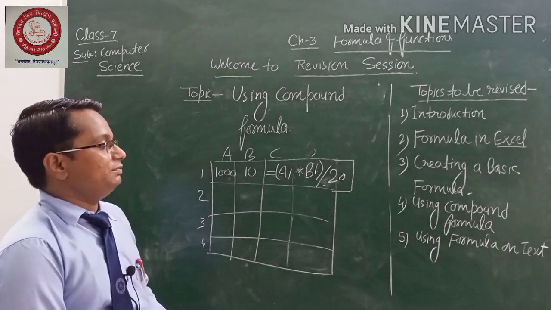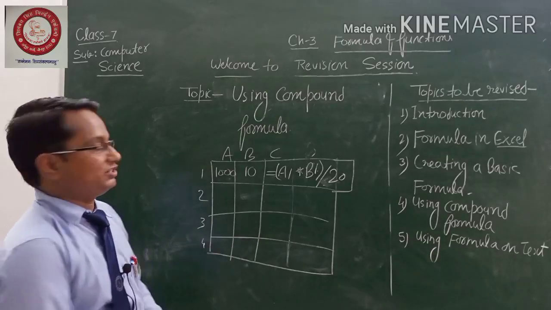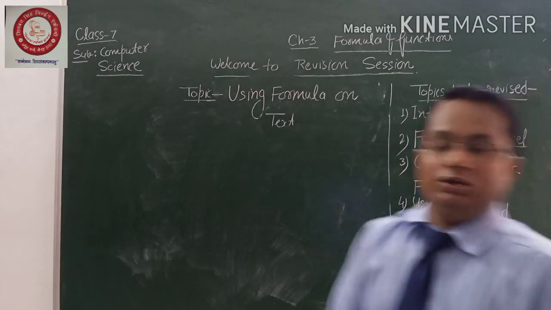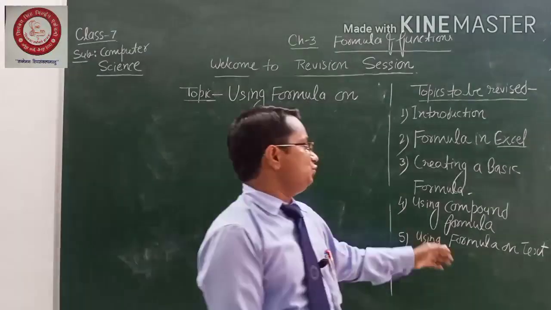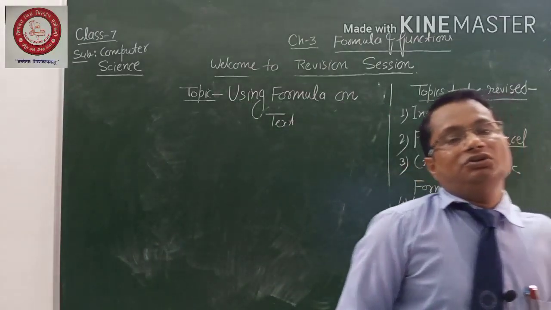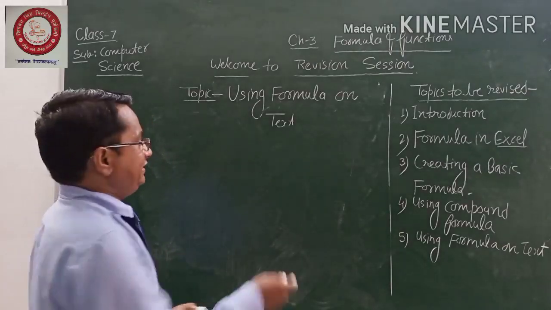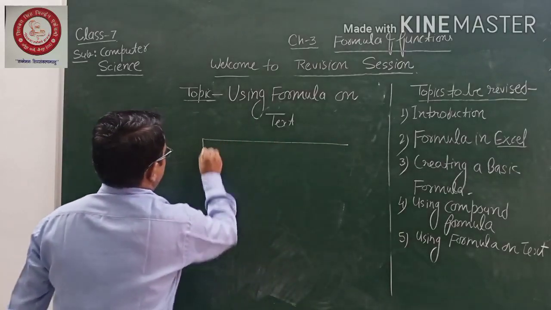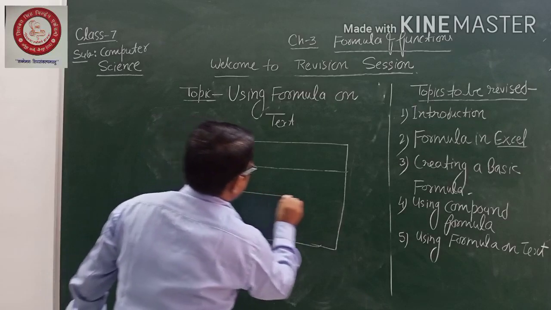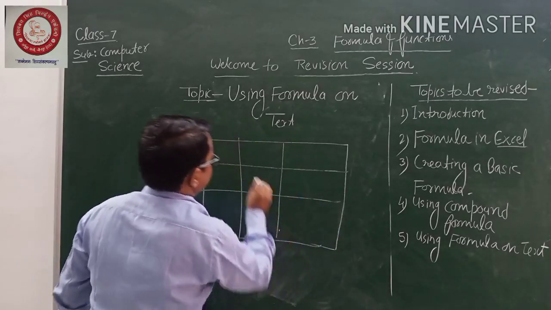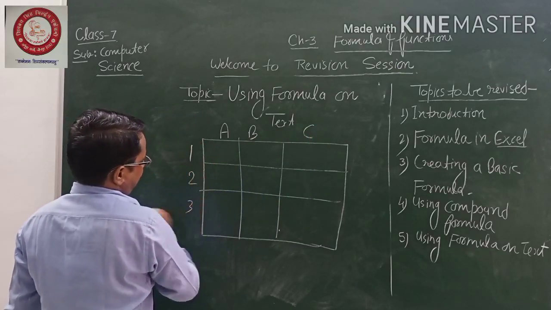Now we are coming to the last but not the least. The last topic is using formula on text. Okay students, right now we are going to start a new topic, that is using formula on text, right? For this we have to make one Excel sheet and then we proceed. So this is one kind of Excel sheet here. Suppose I have taken first row, second row and this one. Suppose this is A, B, C, 1, 2, 3.